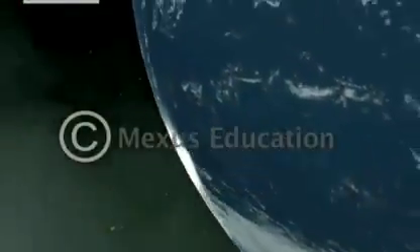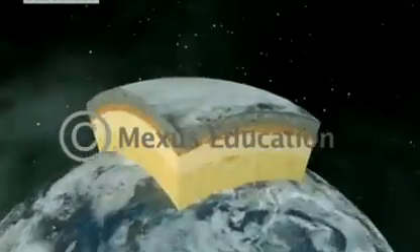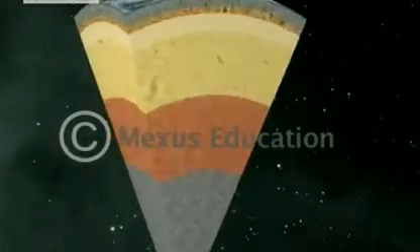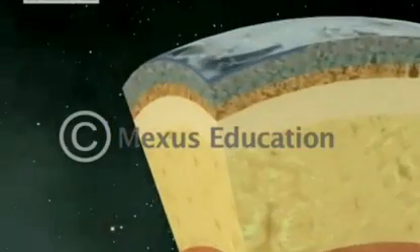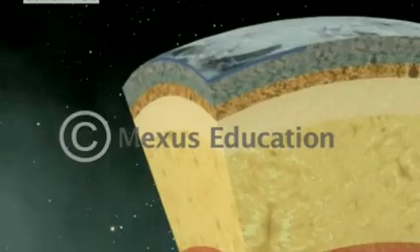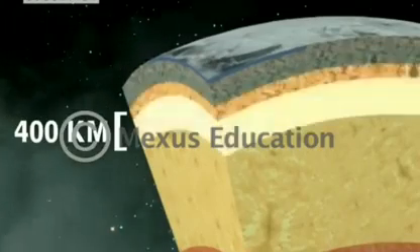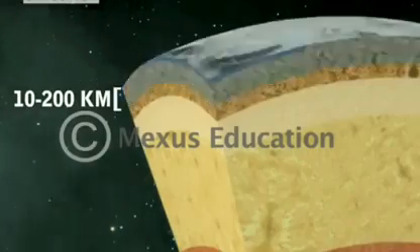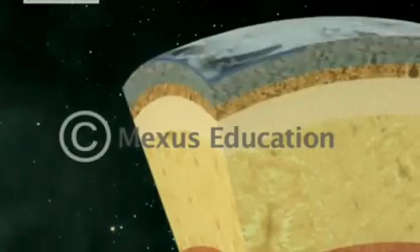In addition to the asthenosphere, there is a layer known as the lithosphere. The crust and the uppermost layer of the mantle together form the lithosphere. While the asthenosphere has a depth of 400 kilometers, the lithosphere extends from 10 to 200 kilometers.